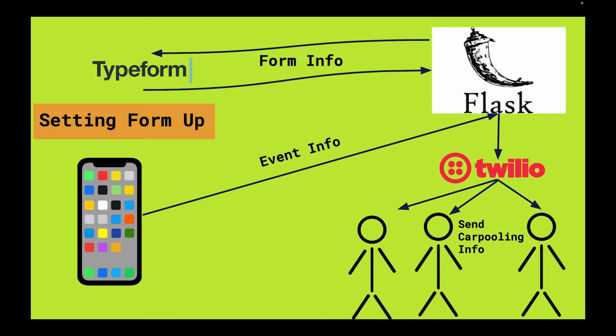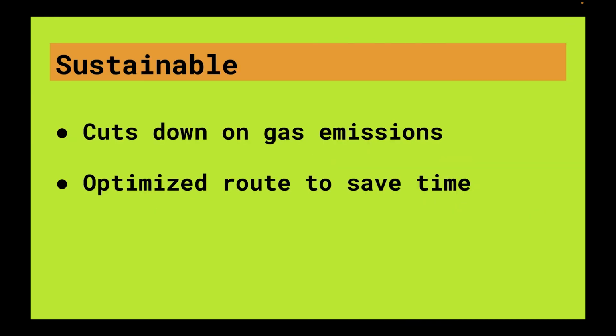The API then uses this to retrieve the attendee info from Typeform, which then splits the attendees into groups optimized to reduce total travel time for the entire event. Then, the Twilio API is used to message the attendees where to meet for each group. Google Maps is then used to generate a route, complete with waypoints for each attendee, and send it to each driver using Twilio.